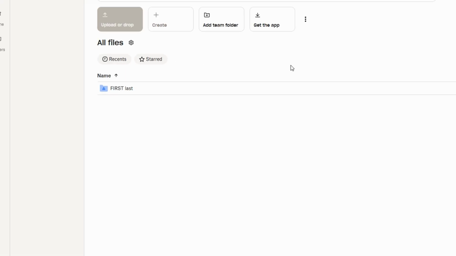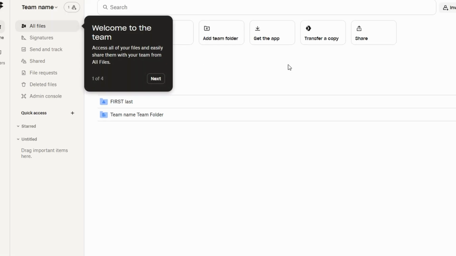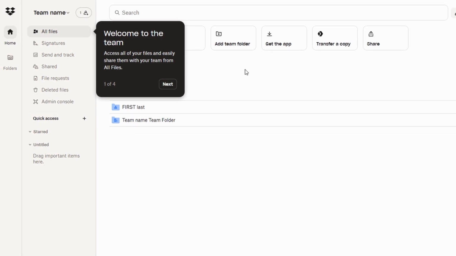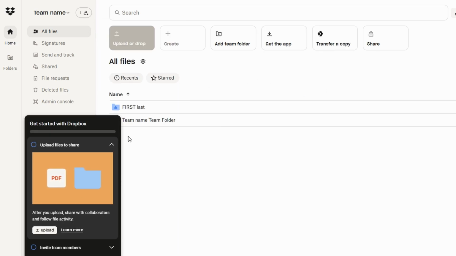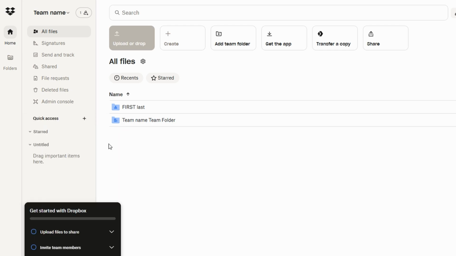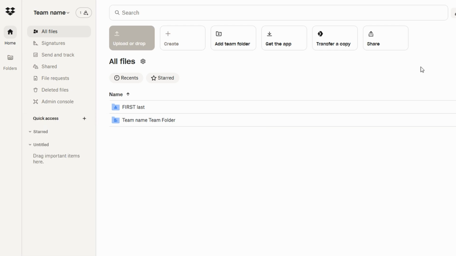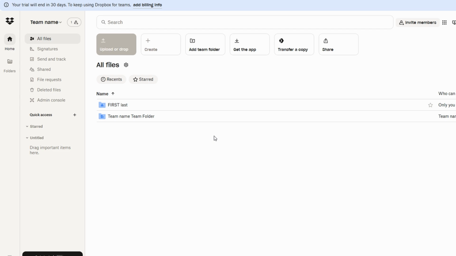Once your account is ready, you can begin uploading documents, creating folders to organize your files, and sharing them with team members. Dropbox Business provides a seamless and secure way to collaborate on everything from presentations and spreadsheets to images and videos. But the platform offers much more than just file storage. Let's explore some of the key features that Dropbox Business offers to enhance your workflow and productivity.